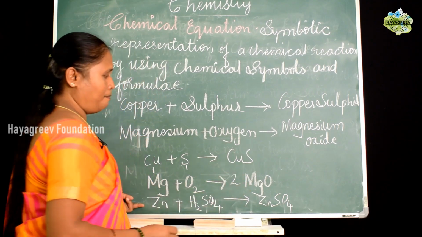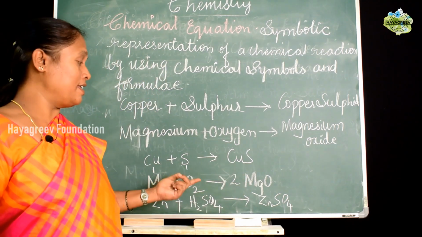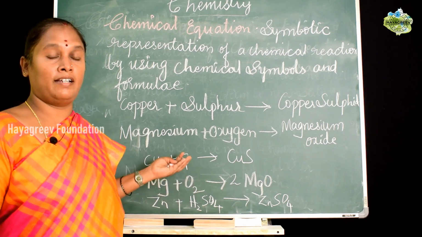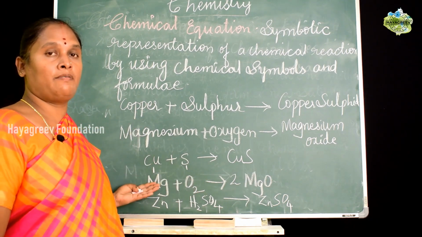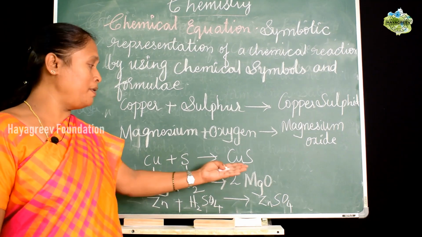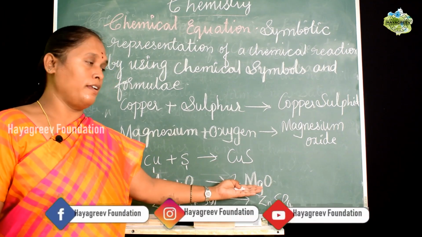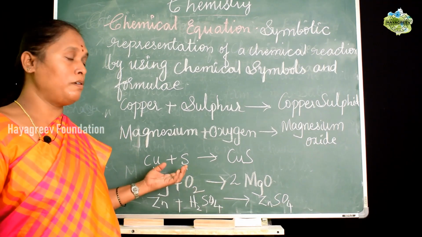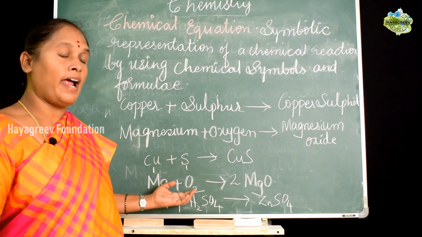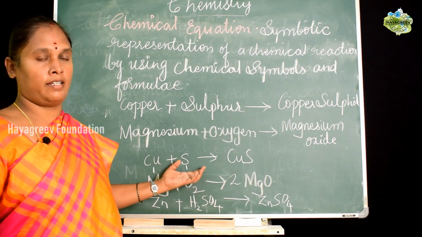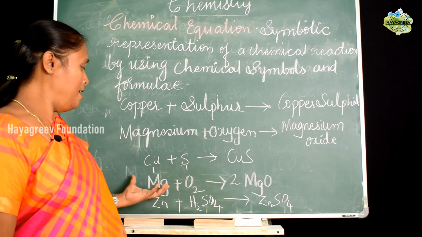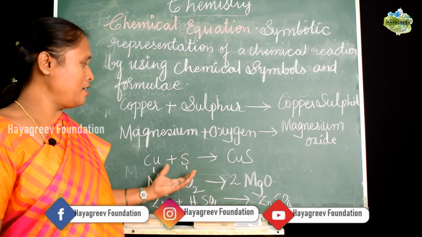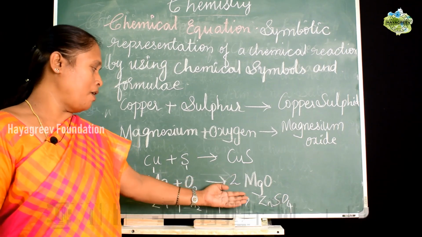So you can balance it. There is a necessity that whenever a chemical equation is represented, it should be balanced. That means the same number of atoms taking part in the reaction should be present on the product side. There is no loss of atoms in a chemical reaction, because according to the law of conservation of mass, atoms can neither be created nor destroyed. So it is compulsory that the atoms taking part in the chemical reaction are present in the products.